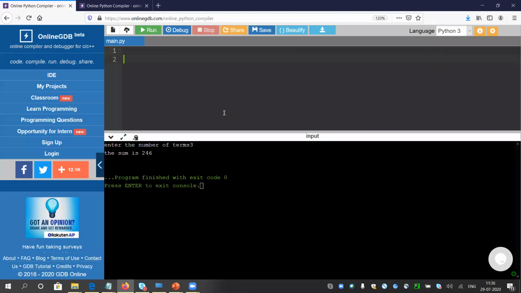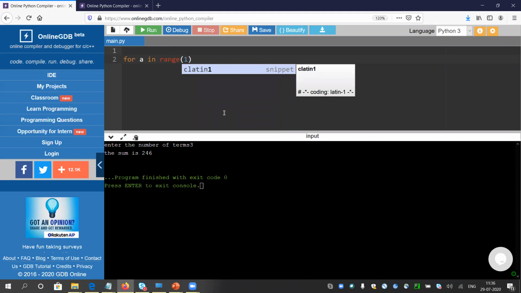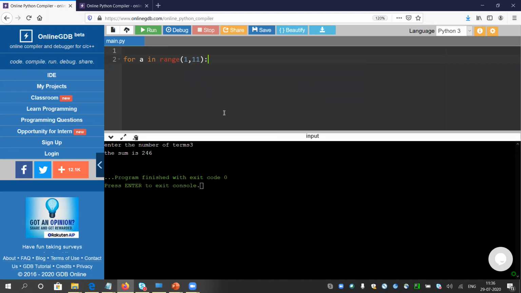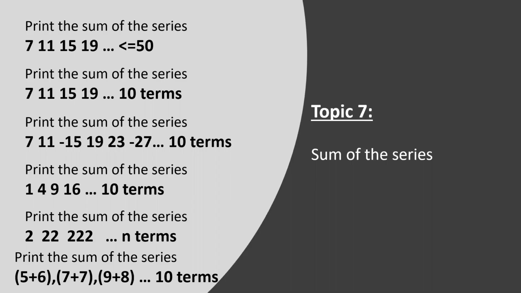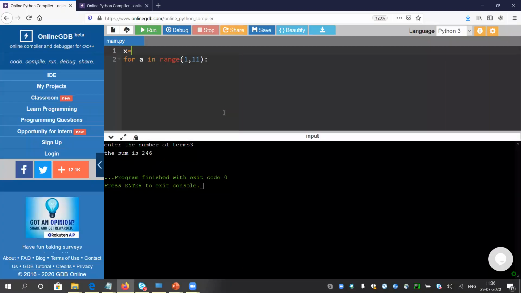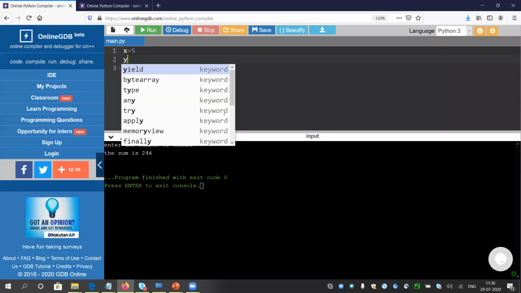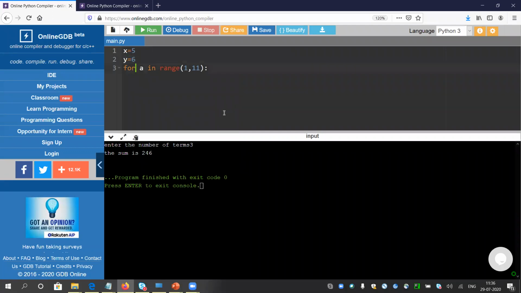10 terms. So for A in range 1 to 11. Okay, the same thing, 5 and 6. So the value of x will be 5. The value of y will be 6. And rather than printing x and y separately, I am trying to solve it directly.